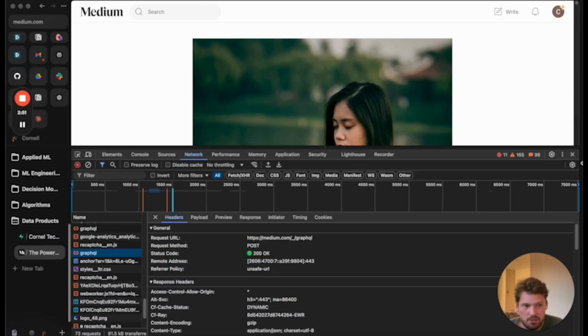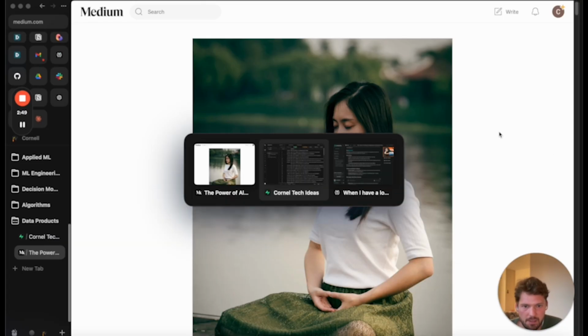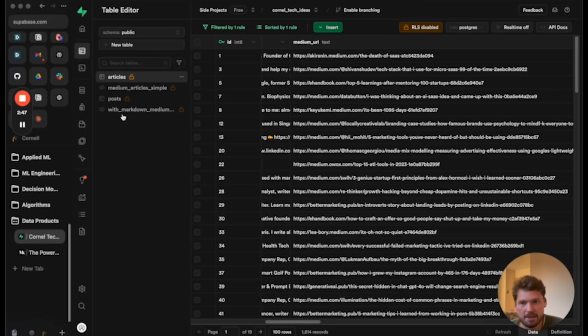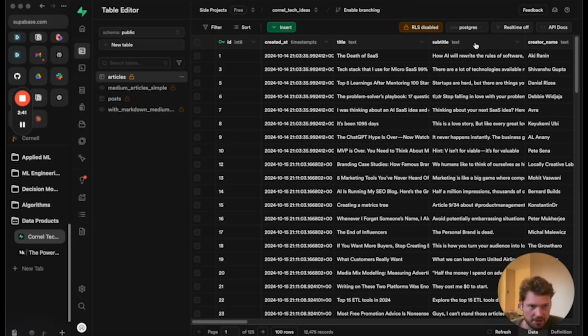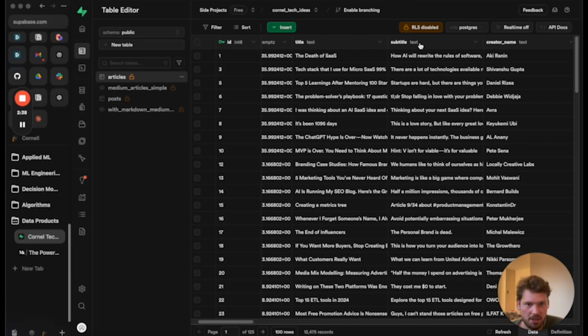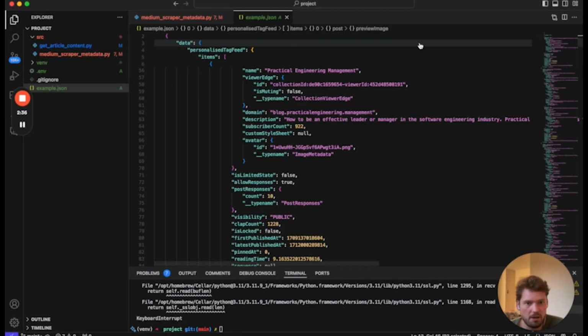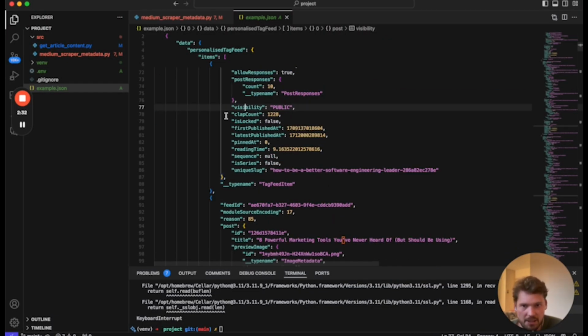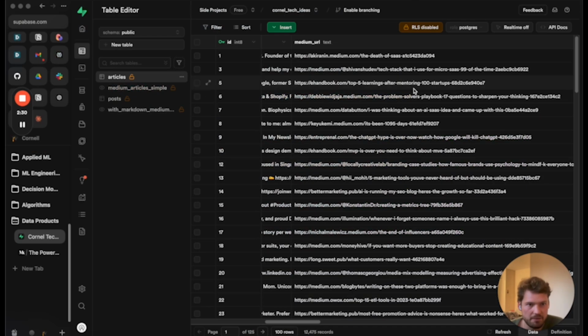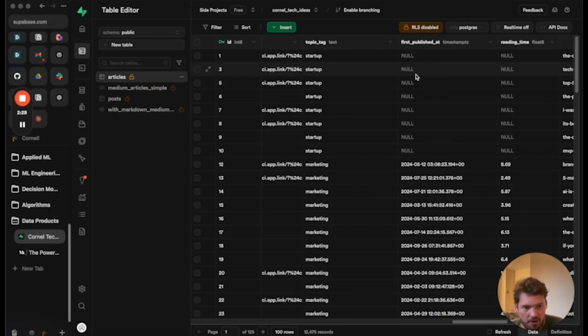Then I went into Supabase, which is an online Postgres database. I created a table called articles and added the columns that I thought I needed. So title, subtitle, creator, all of this stuff is out of here. Medium URL, visibility, clap count, reading time. I created a bunch of columns here.